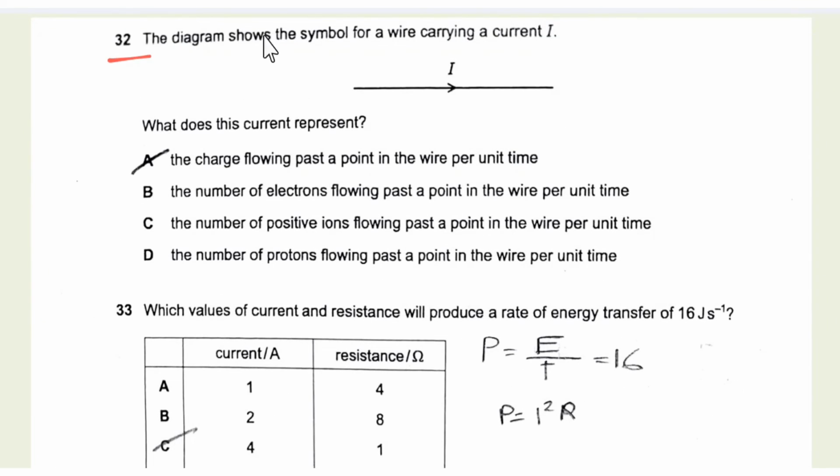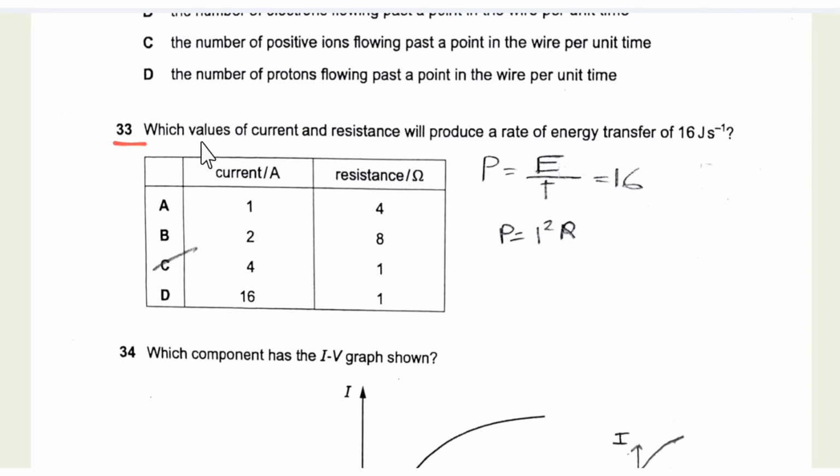Then in question number 32, the diagram shows a symbol for a wire carrying a current I. What does this current represent? We know that current is equal to charge by time. So it is the charge flowing past a point per unit time. Charge per unit time is the current, so the option is A.